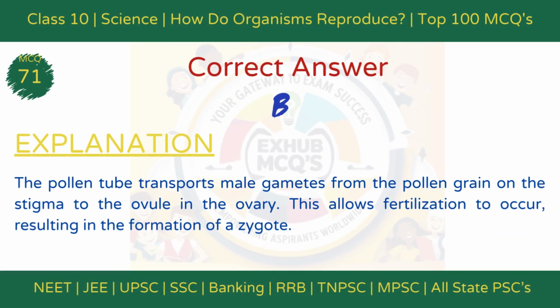The correct answer is option B, transport male gametes. Explanation: The pollen tube grows from the pollen grain and transports the male gametes from the stigma to the ovule in the ovary. This ensures fertilization and the formation of a zygote.